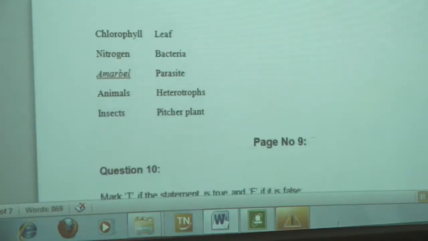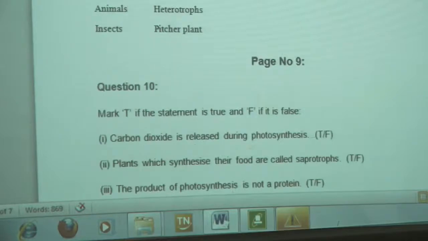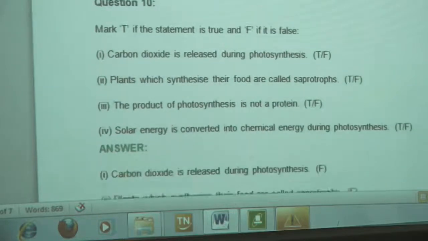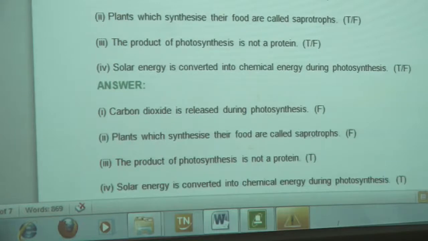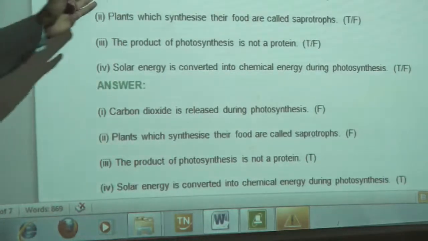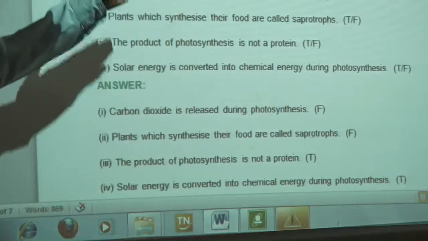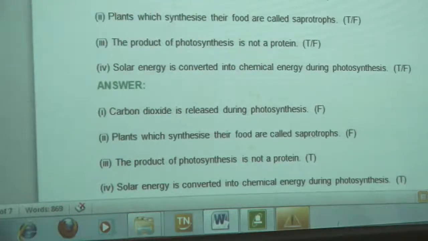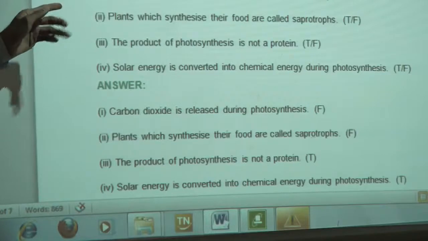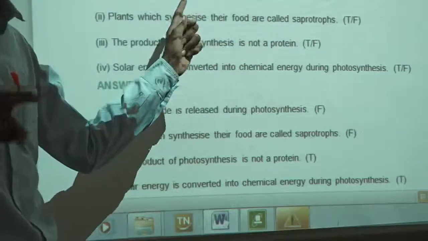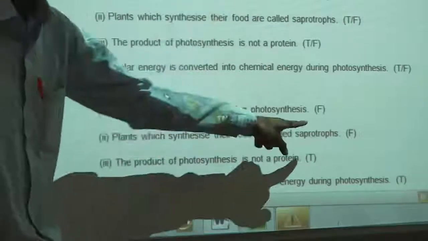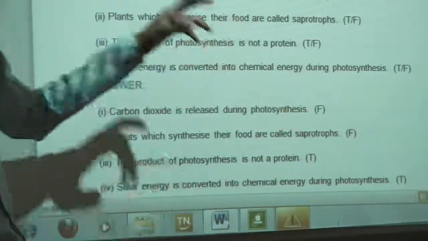So we are correct. Next is match the following. Carbon dioxide. Next is true or false. Here, carbon dioxide is released during photosynthesis. Carbon dioxide is released during photosynthesis? No, it's false. It's F, false.